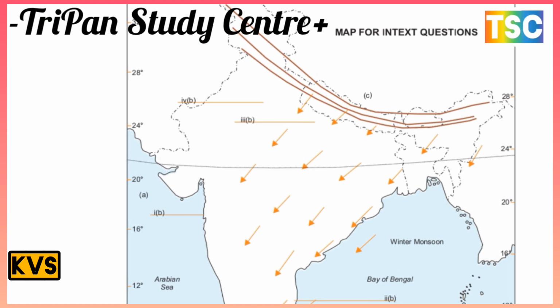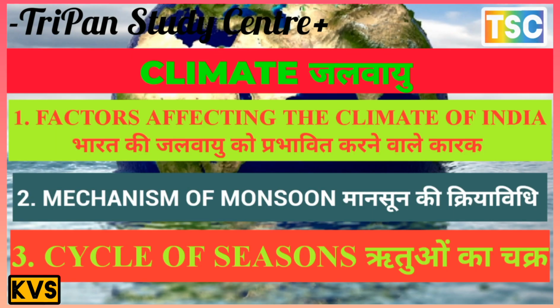On the screen here, there is a map, and the next question is important. The Bay of Bengal winter monsoon, and eventually the next topic is the most important.